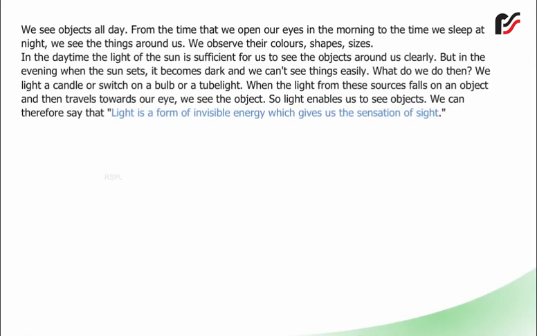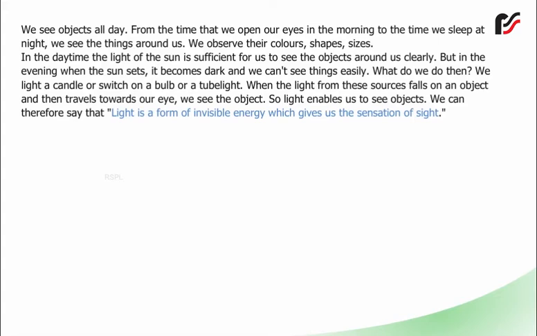We see objects all day, from the time that we open our eyes in the morning to the time we sleep at night. We see the things around us. We observe their colors, shapes, sizes. In the daytime, the light of the sun is sufficient for us to see the objects around us clearly. But in the evening, when the sun sets, it becomes dark and we can't see things easily.